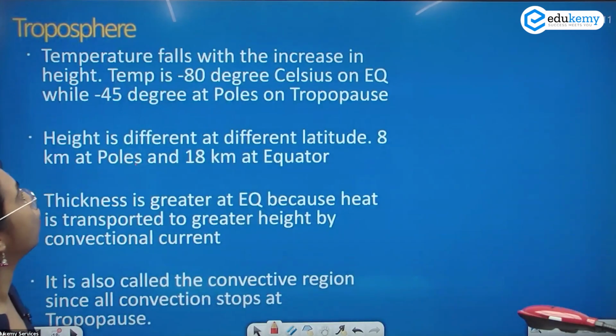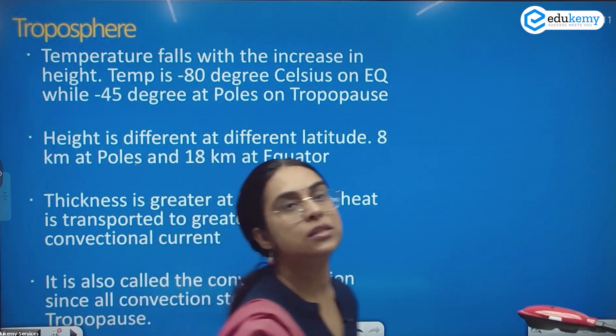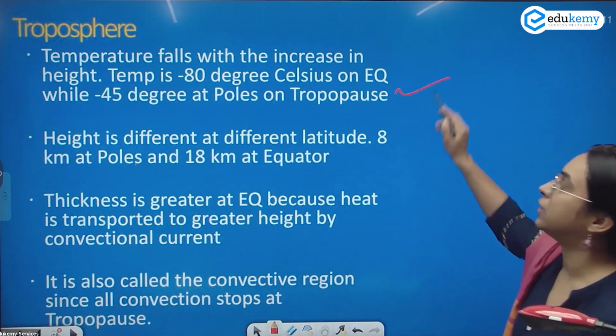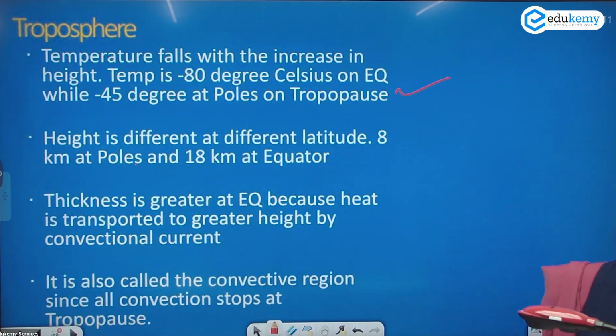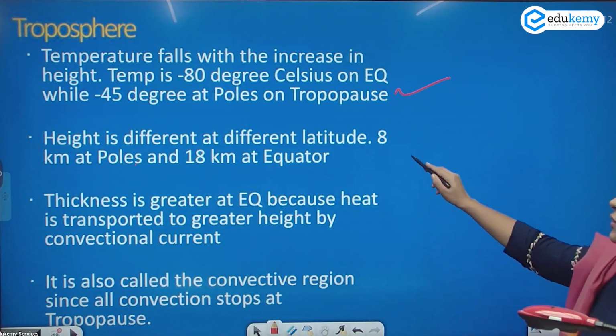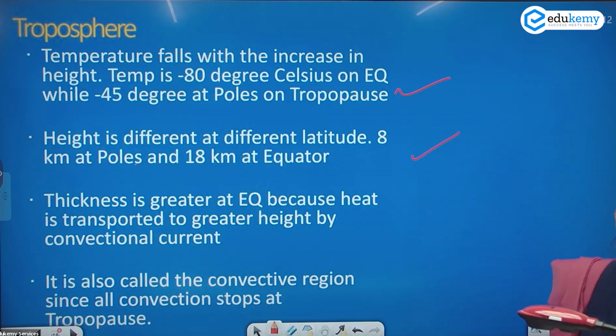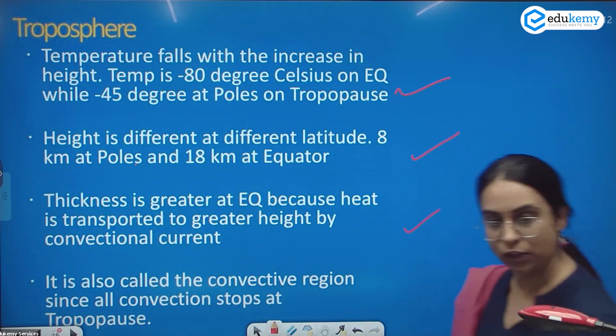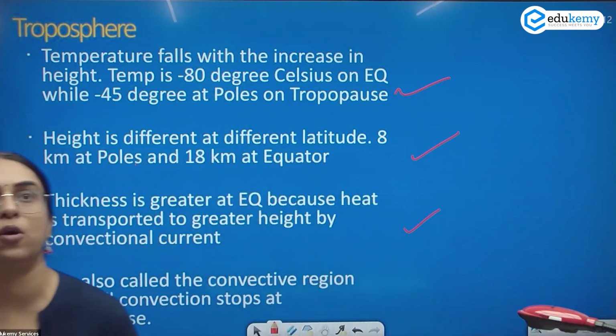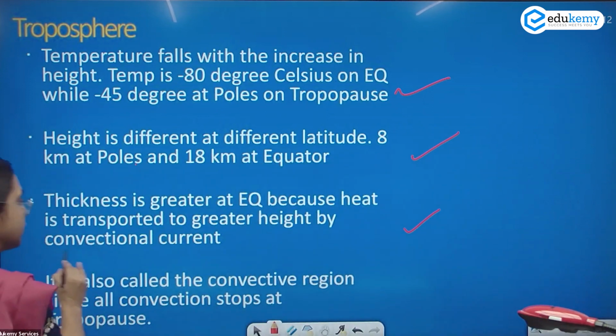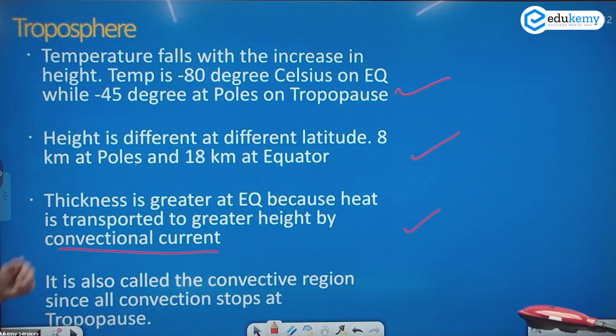Quick revision of what we have done. The temperature falls with height. The temperature is minus 80 degrees Celsius at the equator, minus 45 degrees Celsius at the poles on the tropopause. There is a difference in the height. It is 8 kilometers at the poles and 18 kilometers at the equator. The thickness is greater at the equator because of the convectional currents, the vertical air currents. The equator gets heated more and the heat is transported to greater height by this.